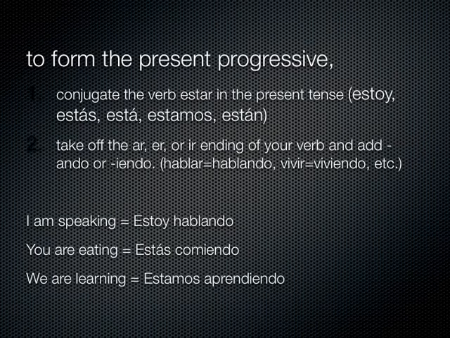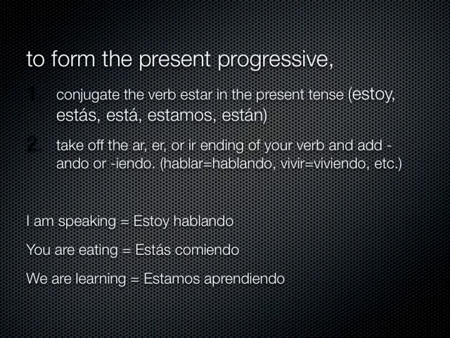To form the present progressive, we just kind of looked at an example, but we conjugate the verb estar in the present tense. My forms, just to review, estoy, estás, está, estamos, and están. So if you don't have those memorized, re-memorize them. So take off the AR, ER, IR ending of the action verb in your sentence, the main verb, and you either add ando or iendo. Hablar goes to hablando, as we talked about. Vivir is an example of an ER, IR verb, and it goes to viviendo. So I am speaking again, estoy hablando. You are eating, estás comiendo, and we are learning, estamos aprendiendo.